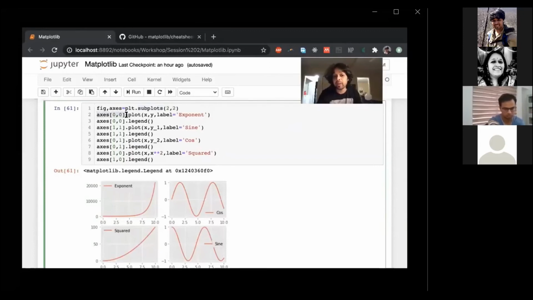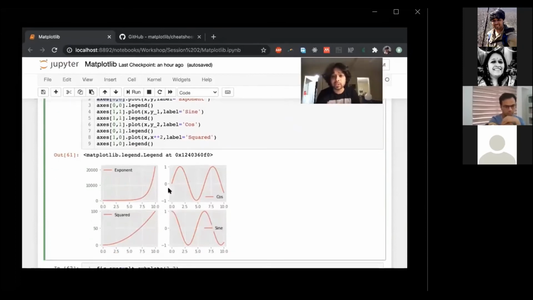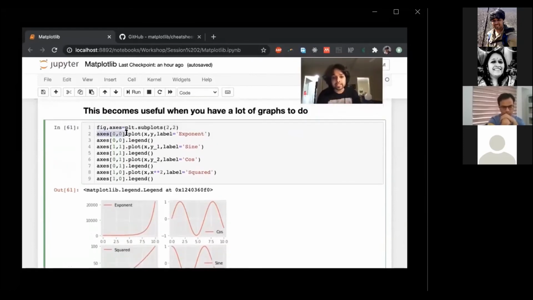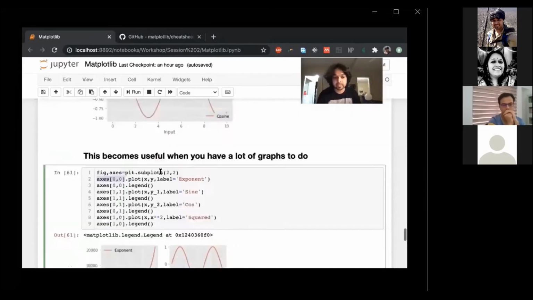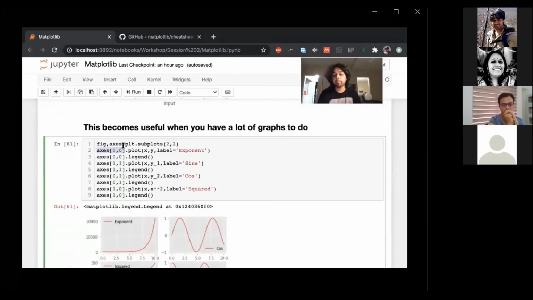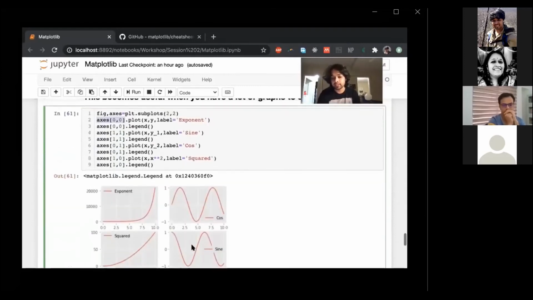I index these similar to a NumPy array, so this would be 0,0, 0,1, 1,0, 1,1. And for each of these, I use a similar interface to create my graphs.